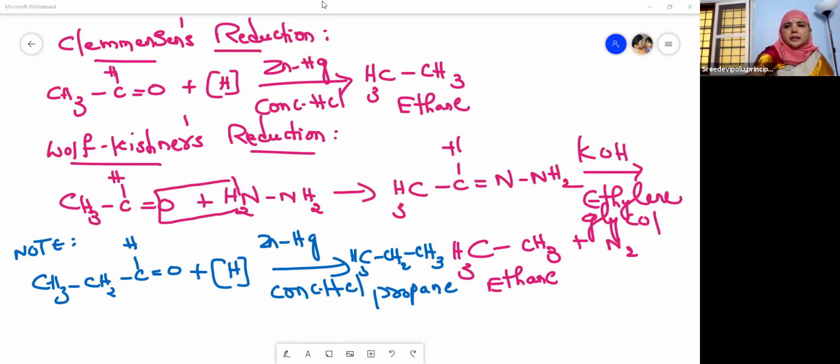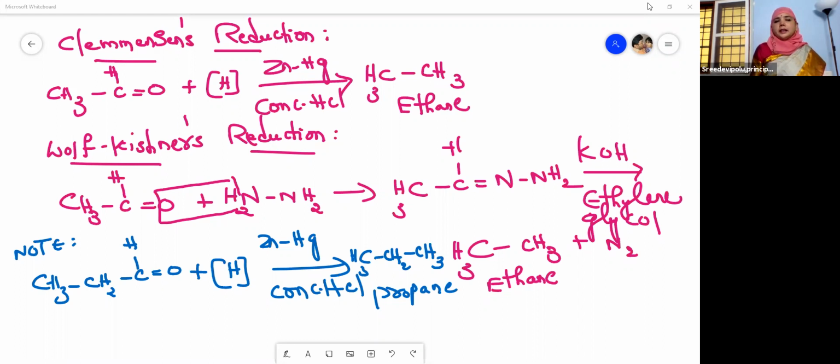Clemmensen's reduction is when aldehydes are reduced with zinc amalgam and concentrated HCl, they give alkanes. When reduced with hydrazine in the presence of potassium hydroxide and ethylene glycol, they give alkanes, right? What do you understand from these two reactions, children?